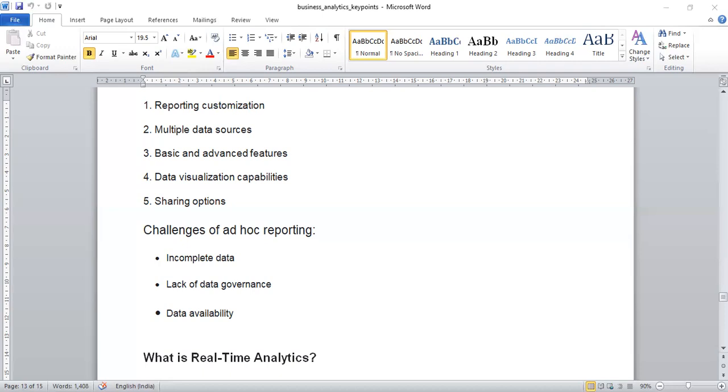Ma'am, challenges of ad hoc reporting are the disadvantages of ad hoc reporting? Challenges of ad hoc reporting are not disadvantages. Don't consider a challenge as a disadvantage. Challenges are the hurdles you have to overcome. That is your challenge. You have to accept the challenge. That is not a disadvantage in any path.